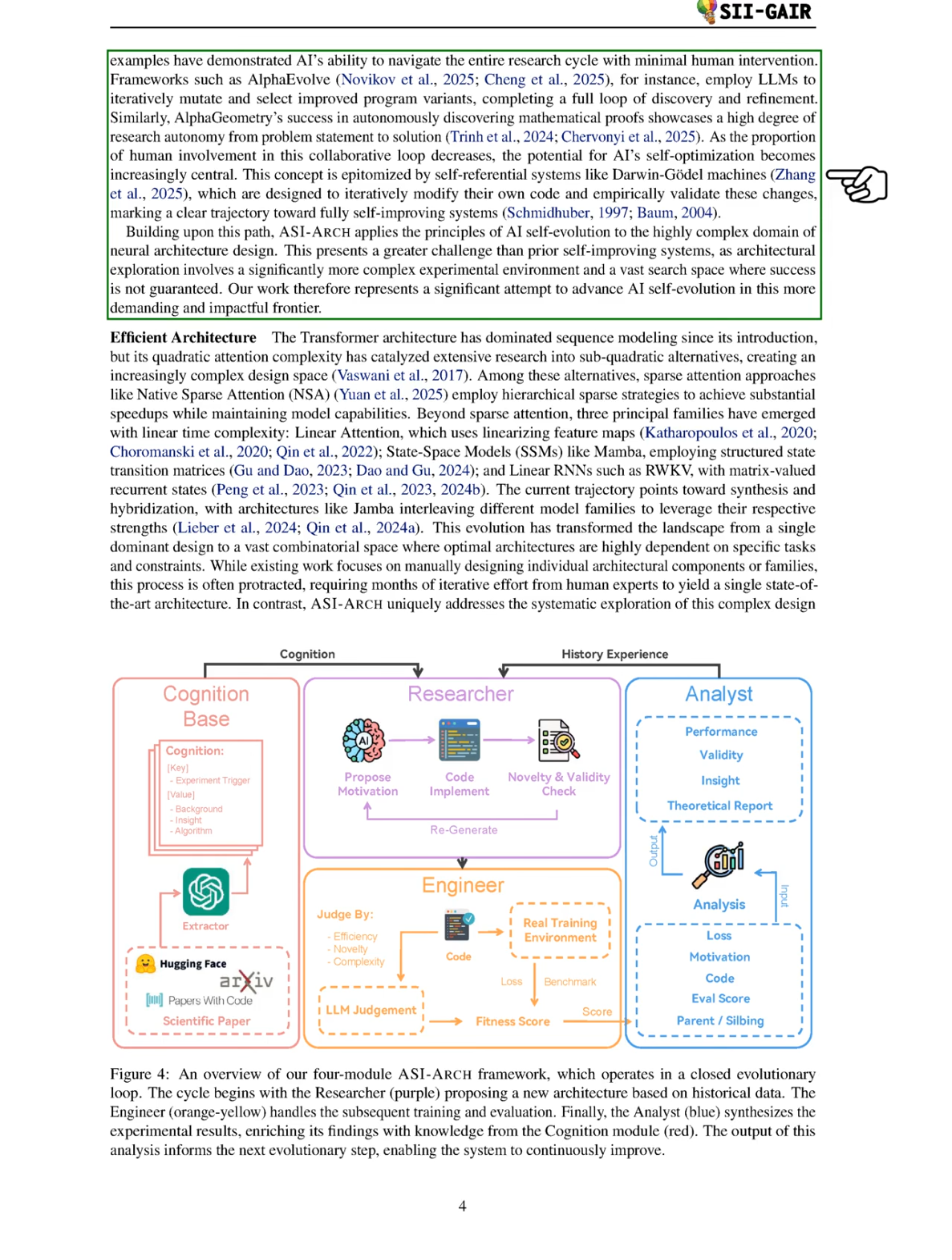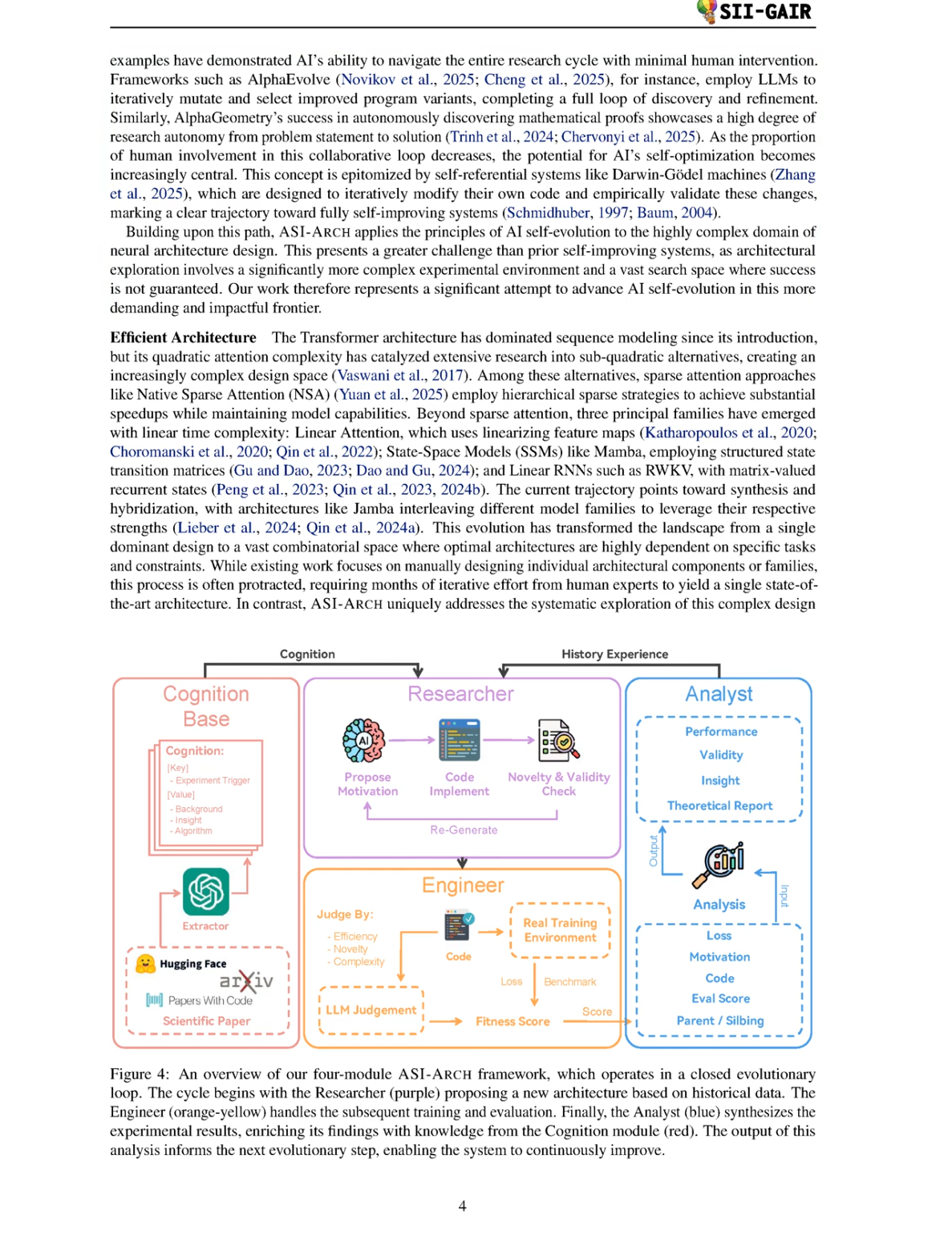As human involvement decreases, AI's potential for self-optimization grows, exemplified by systems like Darwin-Gödel machines that can modify their own code and validate changes. Building on this, ASI-ARCH applies self-evolution principles to the complex field of neural architecture design, which presents greater challenges than previous self-improving systems due to its intricate experimental environment and vast search space. Our work represents a significant effort to push AI self-evolution in this demanding and impactful area.